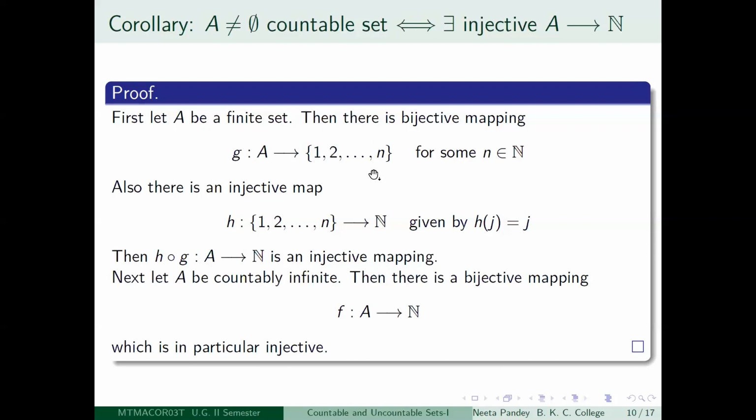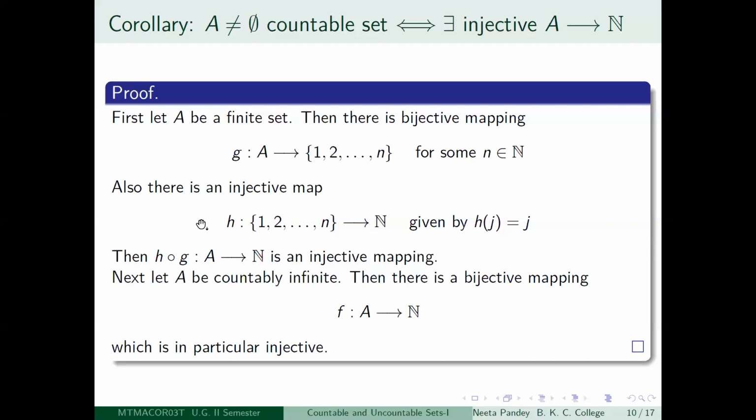That is what I am writing here, because it will be useful for writing down the composition. So I have a bijective mapping G from A to some such set {1, 2, etc., n} for some positive integer n, because it is a finite set.